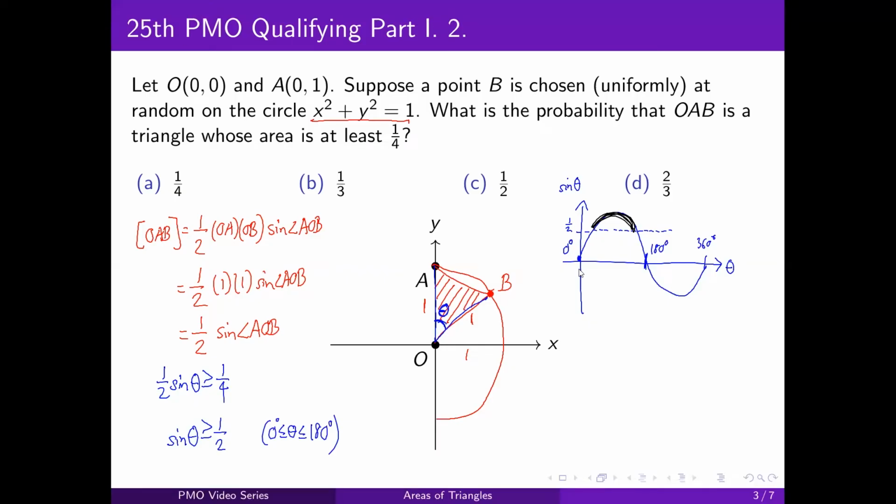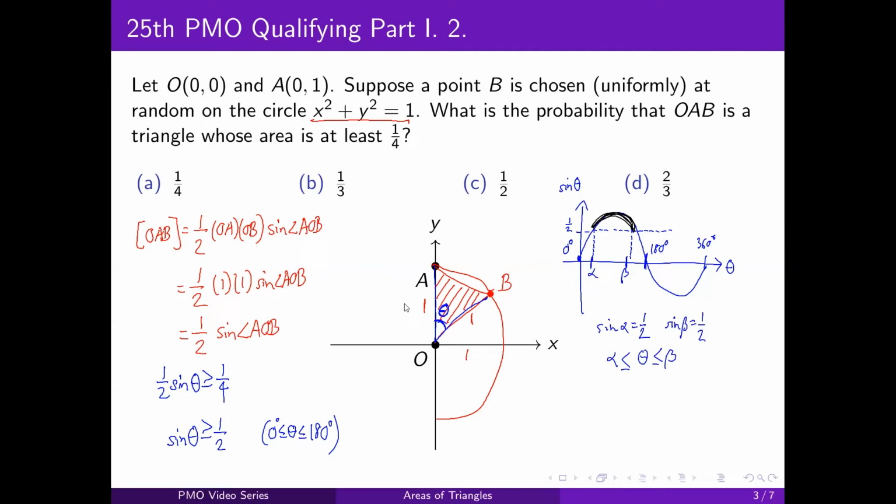And we find that theta needs to be between two angles. What are these two angles? Let's say it's alpha and beta. We know that sine alpha is equal to 1/2 as well as sine beta. And in order for sine theta to be greater than 1/2, we need theta to be between those two angles.